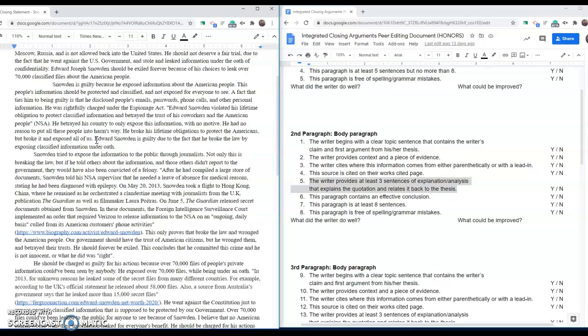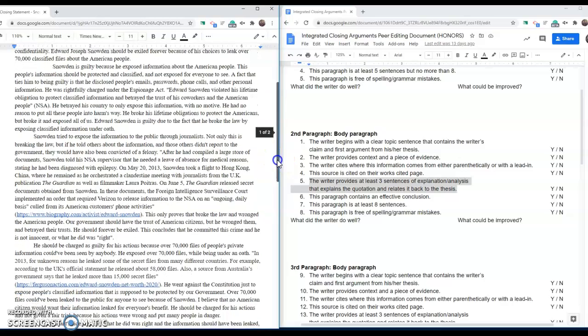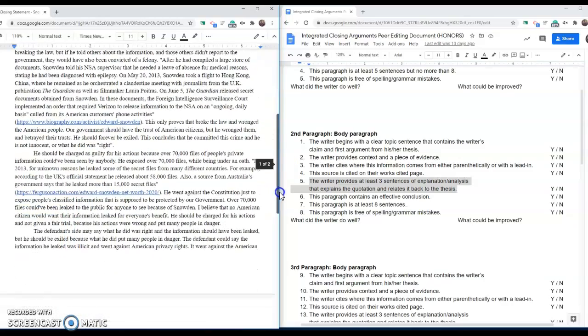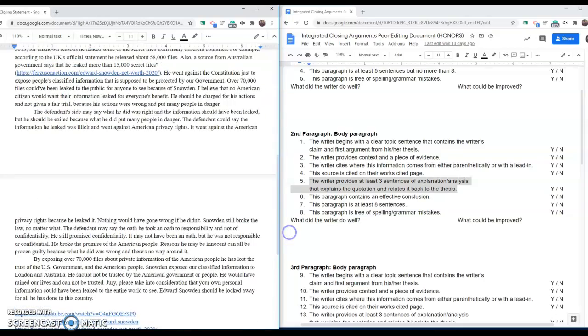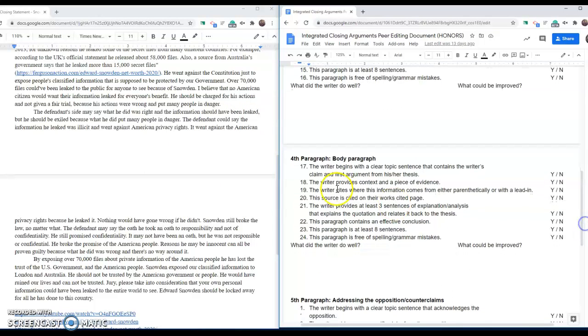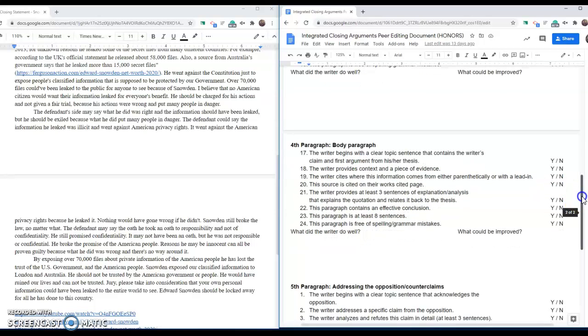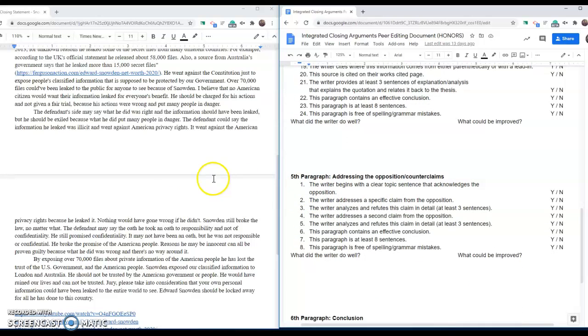So guys, as always, take a second to pause this video now and make sure that you've done all of those things in your body paragraphs. What I'm going to focus on now is the counterclaims paragraph. We should begin with a clear topic sentence that contains or at least acknowledges that the opposition exists. Something along the lines of, the defendants would argue that he's innocent, or, the defendant's side may say that he was right and the information should have been leaked. So we've acknowledged the opposition right here.